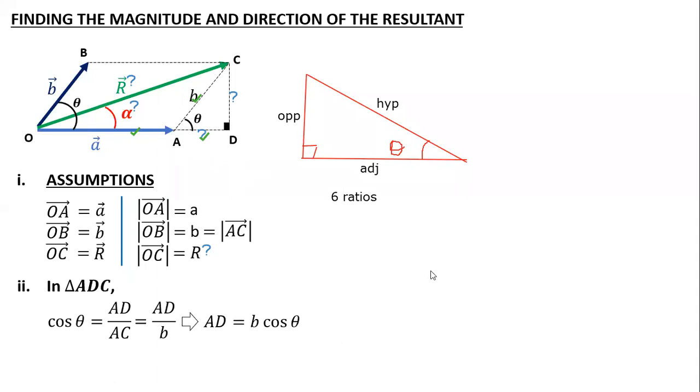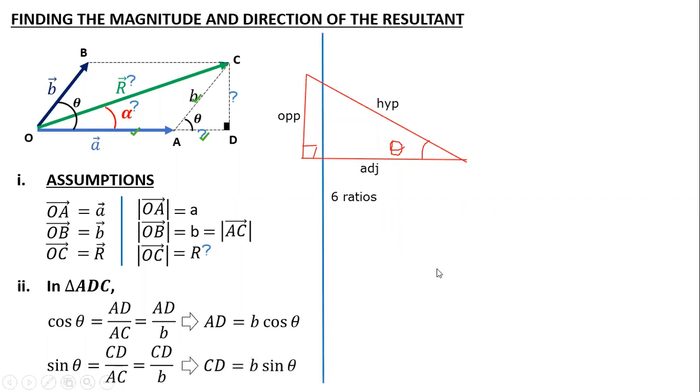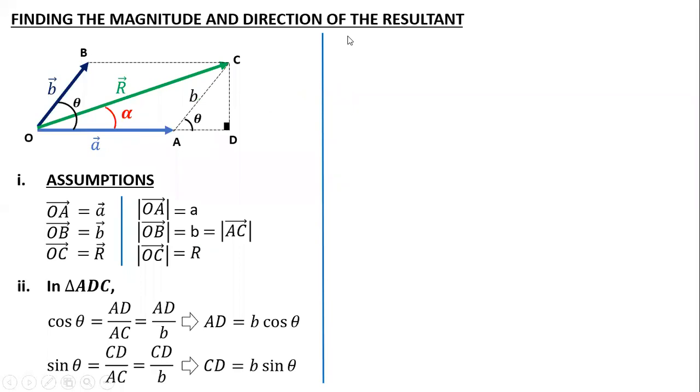Similarly, the second trigonometric ratio which uses hypotenuse is sin theta. The ratio of sin theta is a combination of opposite and hypotenuse. In this diagram, theta is opposite to DC and the hypotenuse is AC, so the formula becomes CD by AC. If I put AC as B, we get the CD value as B sin theta. Is this much clear? So now I know both the values: I know AD, and I know CD. Any confusion till this?